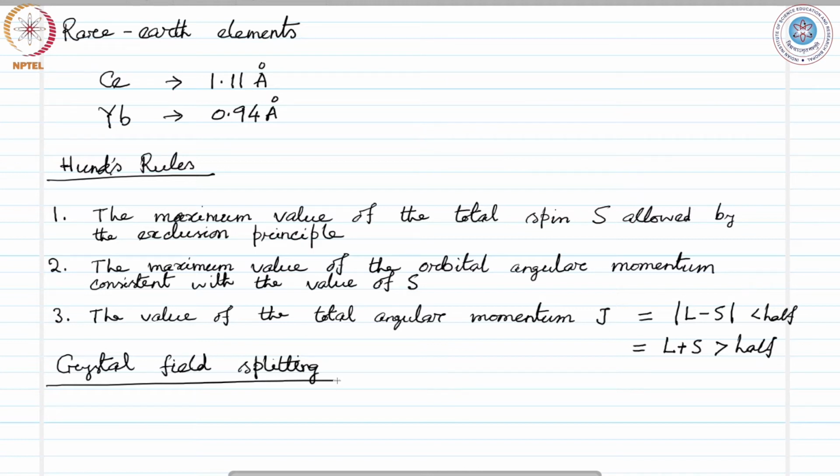That means 4f shells are covered by 5s and 5p states, while 3d orbitals, which are responsible in 3d transition metals, are the outermost shell, because if you consider ions of the transition metals, the s electrons are given away. The positive ions of transition metals have s electrons given away. So 3d becomes the outermost shell in that case, and therefore it has a strong dependence on the crystal field, on how the magnetic properties behave.